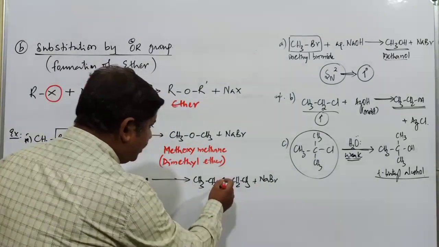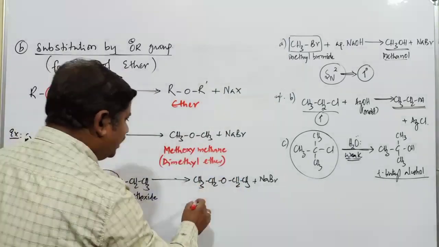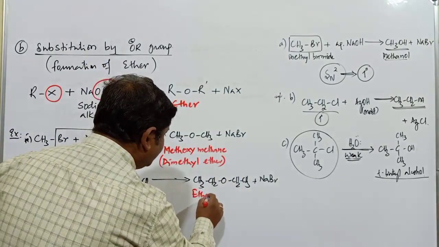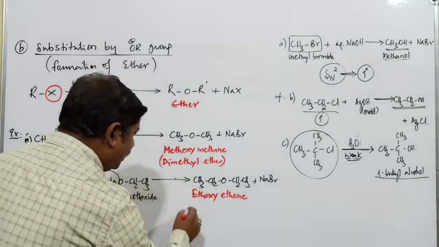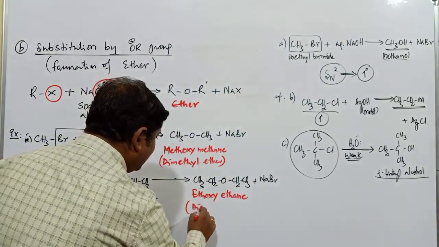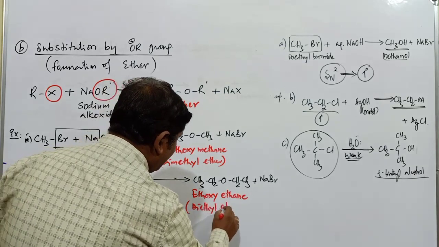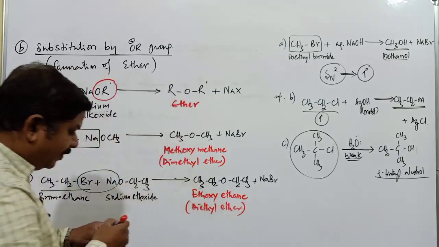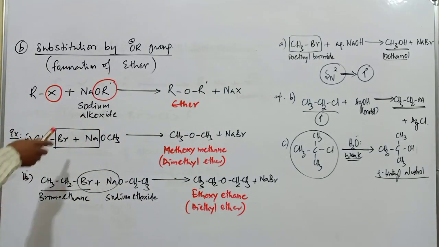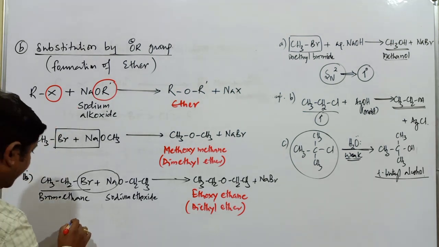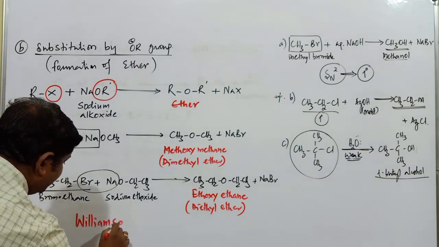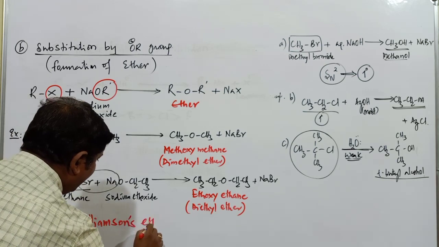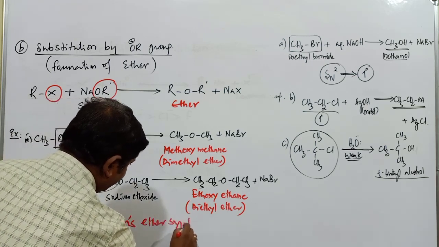What is the name of this ether compound? This compound is generally an alkoxy alkane. It is called ethoxyethane, and commonly this compound is known as diethyl ether. Wherever such ethers are formed by using sodium alkoxide, this reaction is known as Williamson's ether synthesis.